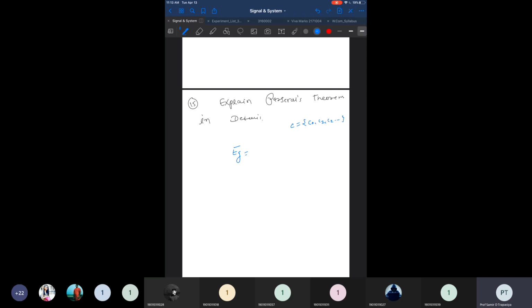The total energy of any signal can be defined as the addition of the individual frequency components: C0 square, plus the sum of Cn square for n equal to 1 onwards. But every cos and sine omega component has some energy too, so that is defined by Cn square by 2. That way you can find the energy of any signal, and that shows the Parseval theorem.